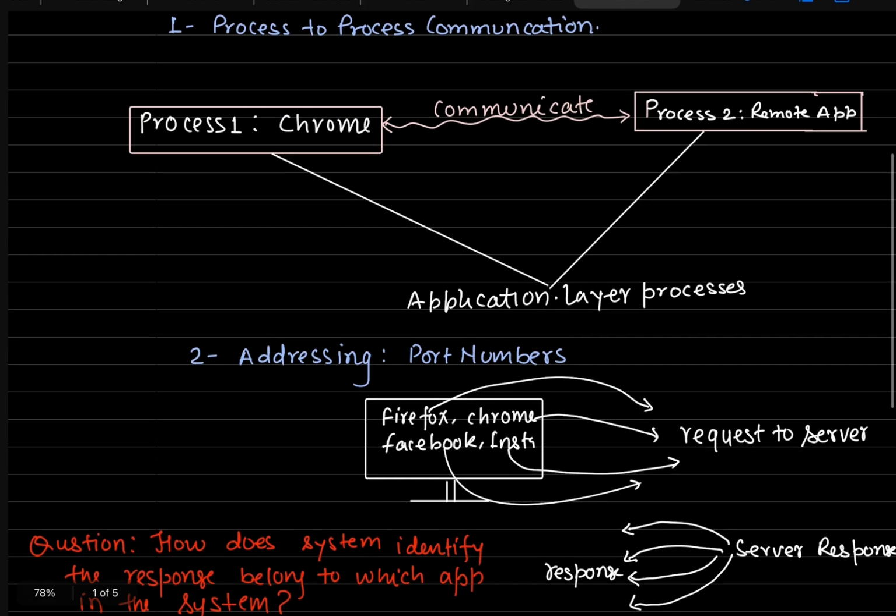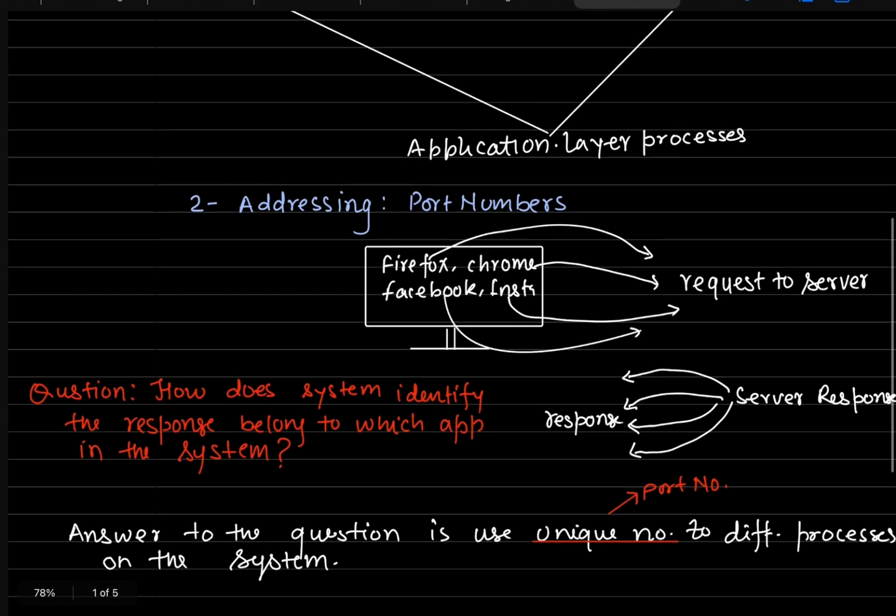Which layer provides this kind of service? The process to process communication service is provided by the transport layer, right? So the second thing is addressing. We have to do addressing.